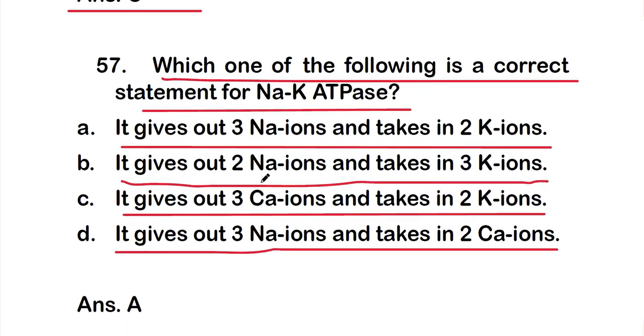So the right answer is option A, that is it gives out 3 sodium ions and takes in 2 potassium ions. So the correct statement for sodium potassium ATPase is option A.